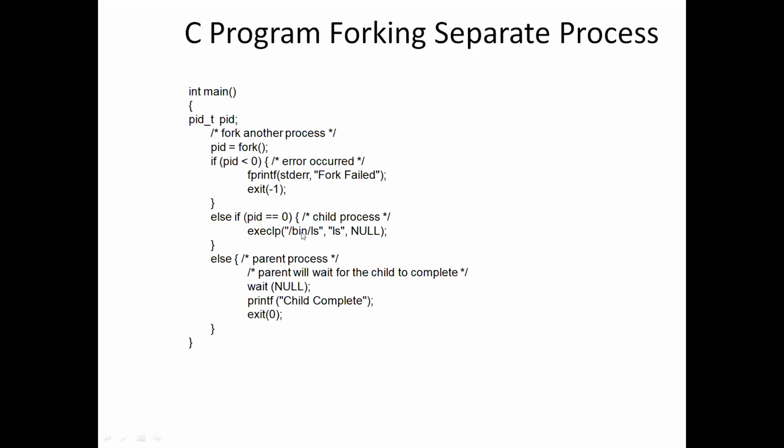The command's path is /bin/ls, and the command which replaces the child by exec is the ls command. After the parameters, it ends with NULL.